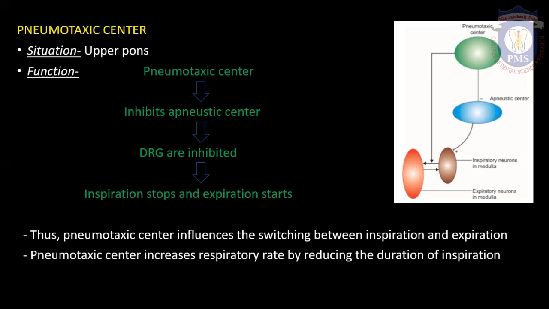So I repeat, the pneumotaxic center will inhibit inspiration and it will make expiration begin. And how will it act? By inhibiting the apneustic center. Once the apneustic center gets inhibited, DRG gets inhibited, and once DRG is inhibited, the inspiratory neurons are inhibited, and therefore inspiration stops, and then expiration begins.